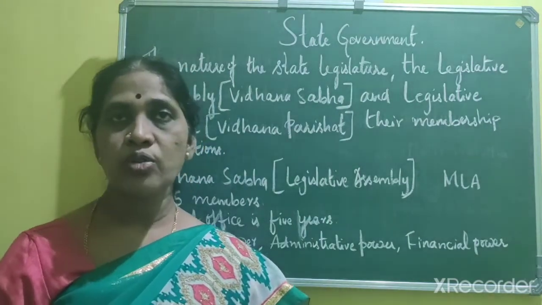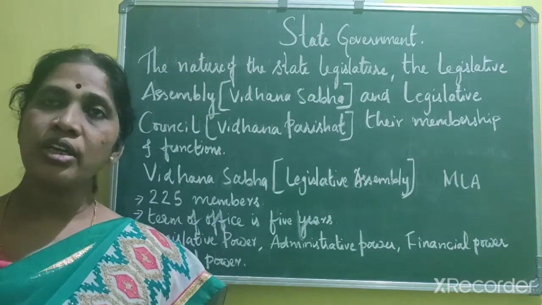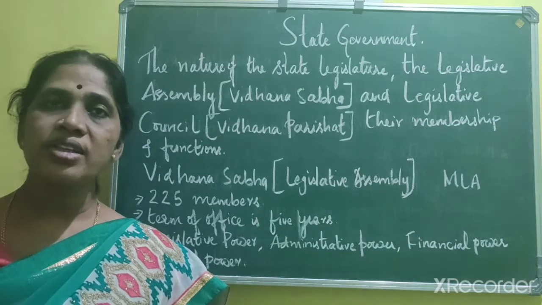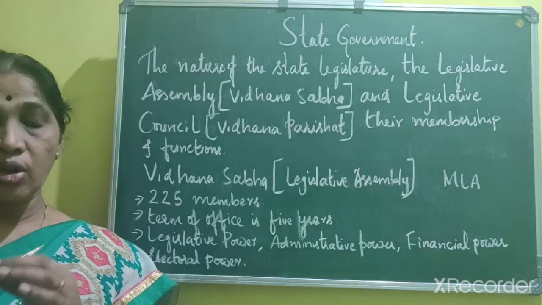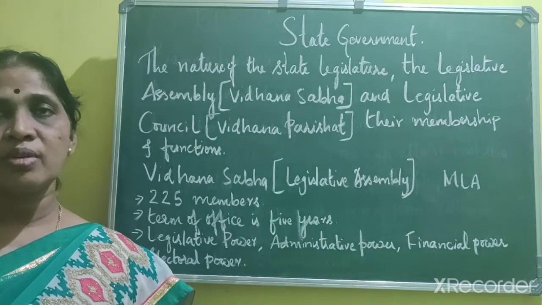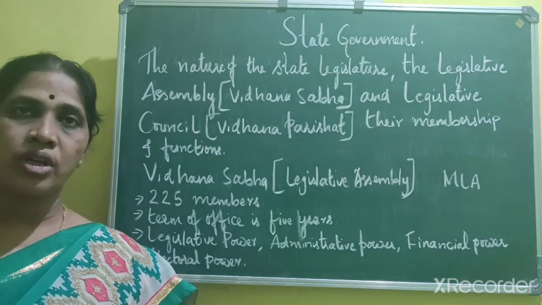And Goa, as you all know, is one of the smallest states of India, and it has only 40 MLAs. The constitution has set the number so that the maximum should be 500 and the minimum should be 40.